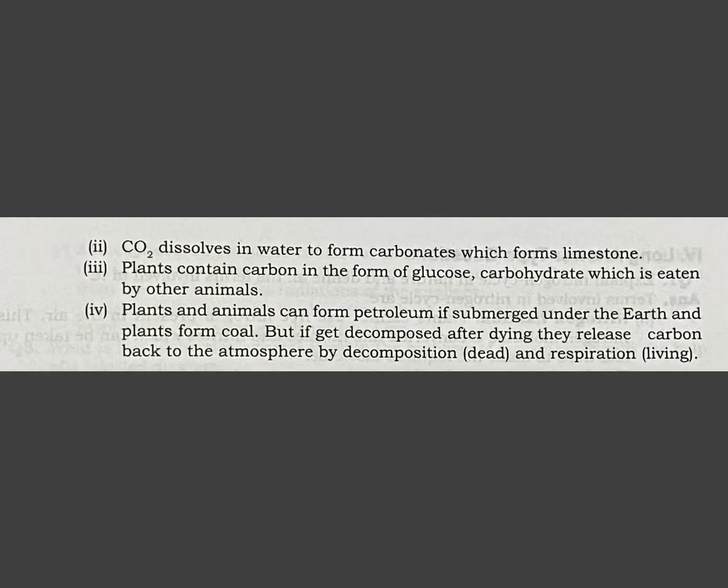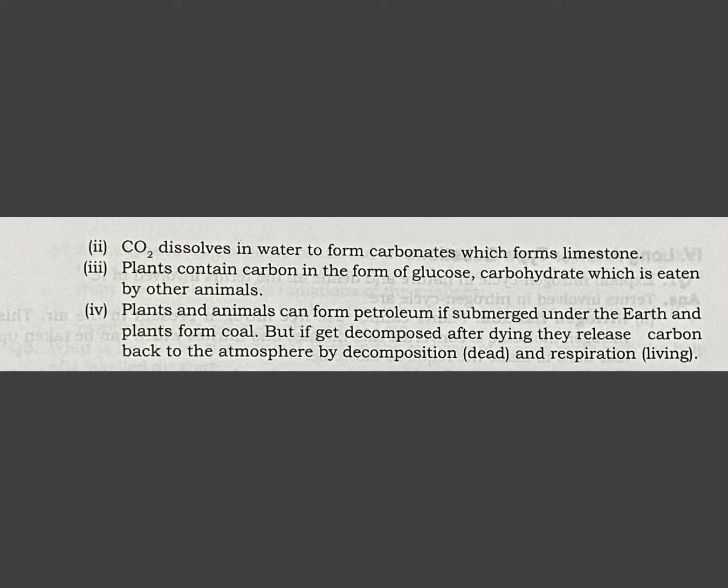Carbon dioxide dissolves in water to form carbonates which form limestone, and this limestone is used by human beings for various purposes. Plants contain carbon in the form of glucose, carbohydrates which is eaten by other animals. Plants and animals can form petroleum if they are submerged, that is buried under the earth, and plants can form coal. So if only plants are buried, coal is formed, and if plants and animals both are buried together, petroleum is obtained.